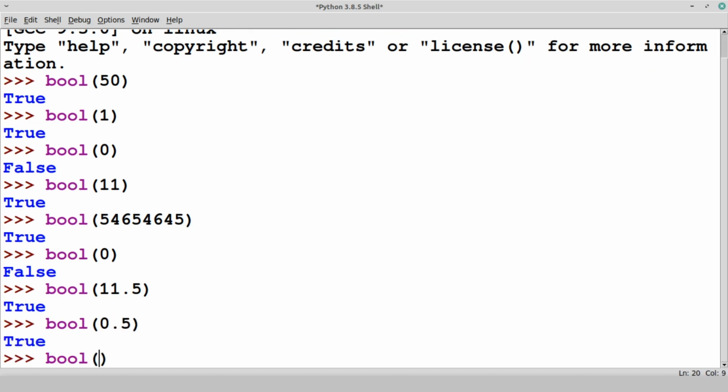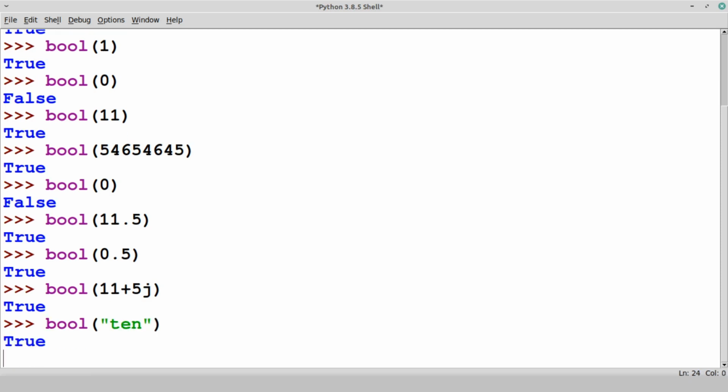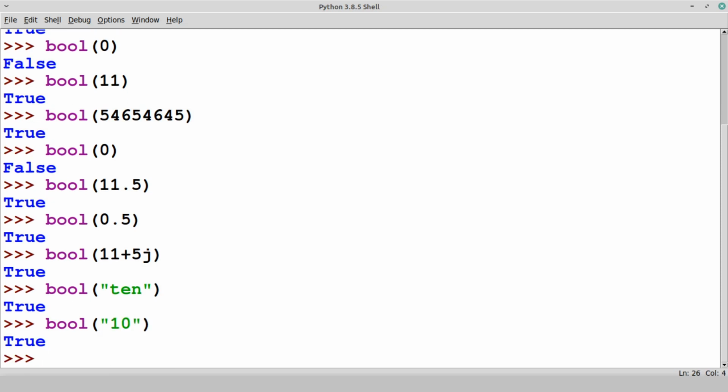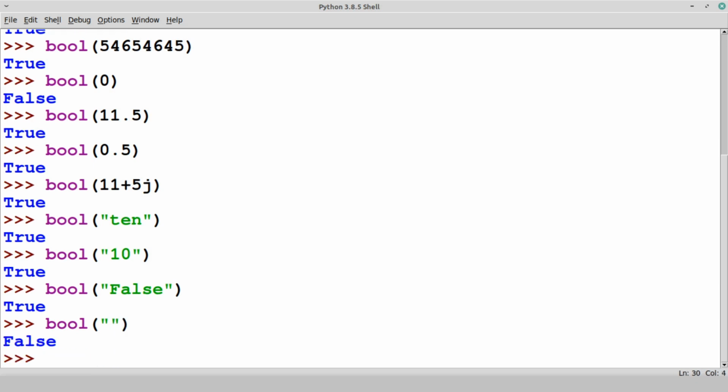Then this time let's see the complex 11 plus 5j. Yes, it is also True. So almost it is a True value whenever the value is not zero. But let's see this time a string data type. So still it is True, and definitely this will also be True. But can you guess here for this value? Still it is True. And let's see the last one, a simple blank value, it is False.